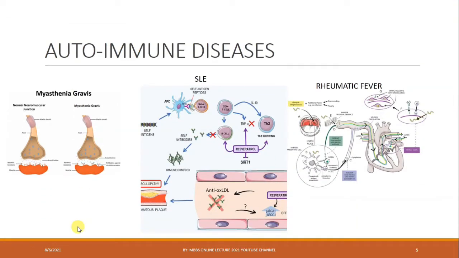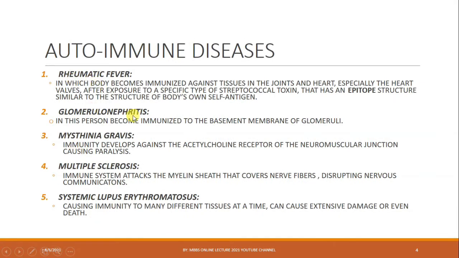Glomerulonephritis: the person becomes immunized to the basement membrane of glomeruli. The basement membrane of glomeruli is attacked by our immune cells, causing inflammation in the glomeruli. Myasthenia gravis: immunity develops against the acetylcholine receptor of the neuromuscular junction, causing paralysis.